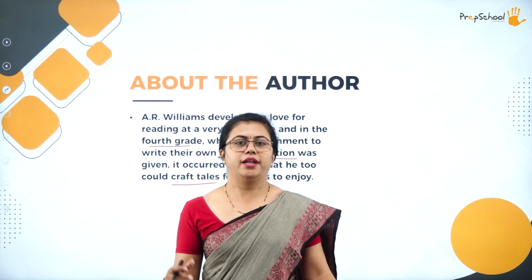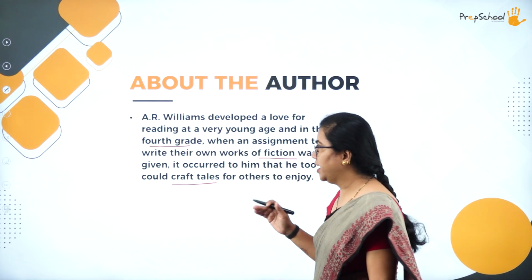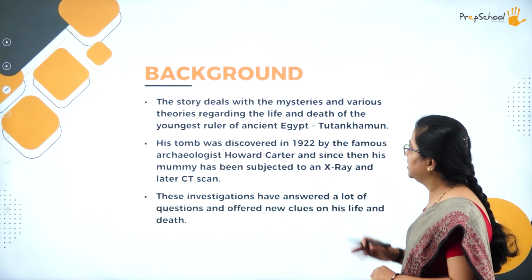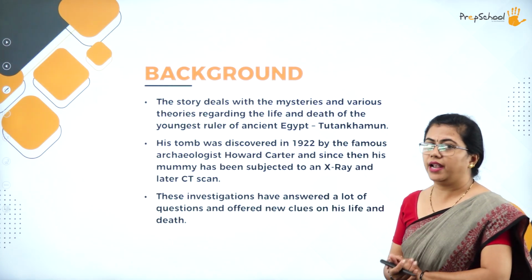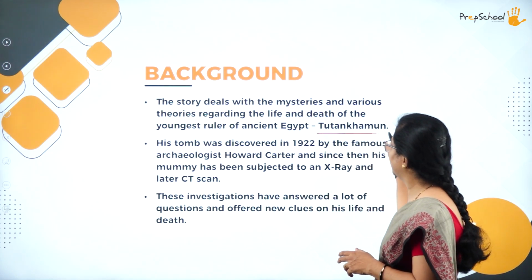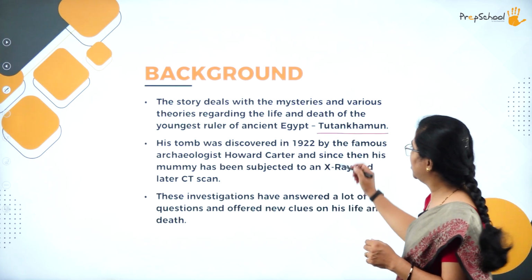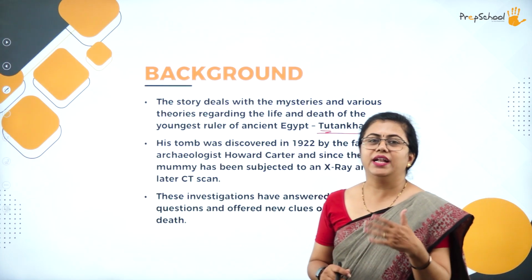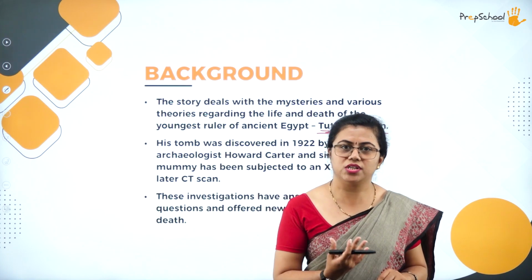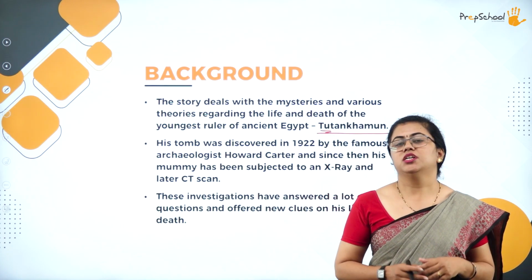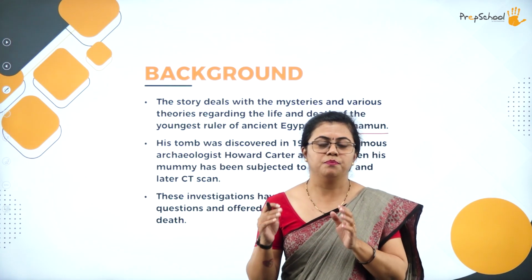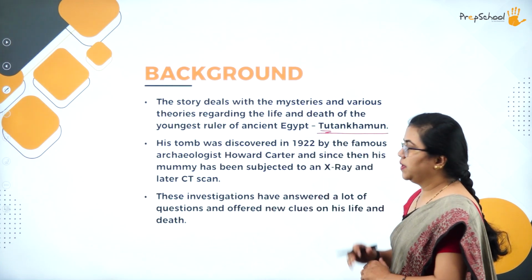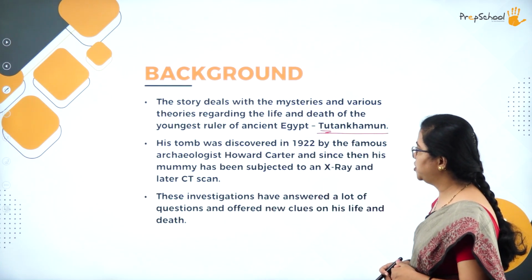But this story is something related to facts. So let us see what is there in today's session. We'll now understand the background. So this story deals with the mysteries and various theories that are related to the life and death of this Egyptian king Tutankhamun. It is given as a short form, that is Tut. So this is related to that ruler. He died at a very young age. So there are some mysteries that shrouded his life and death. So that's the reason this mummy has occupied a very important place in history. So this story deals with the youngest ruler of Egyptian history.